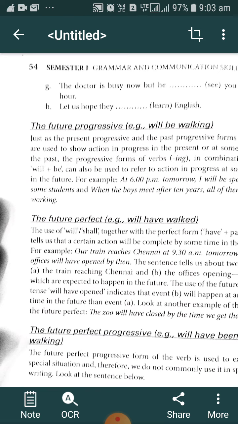If at some point in the past that action was in progress, we use past progressive tense. In the same way, if in the future at a particular time some action will be going on, we have to use future progressive tense.